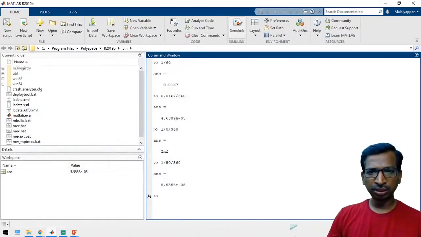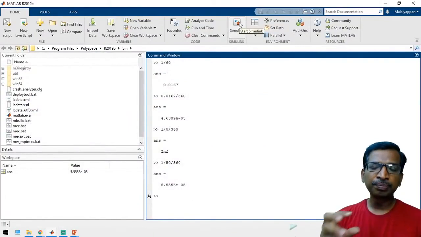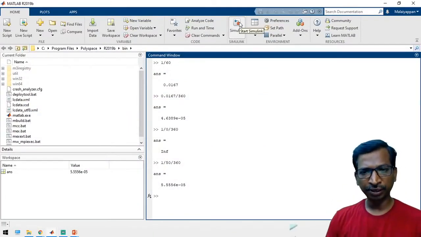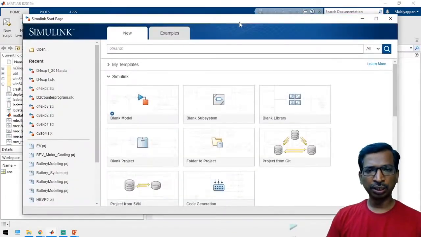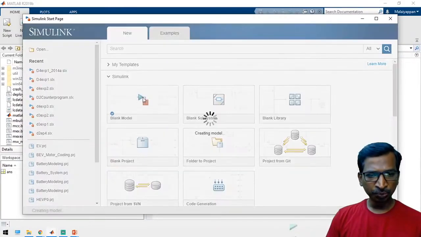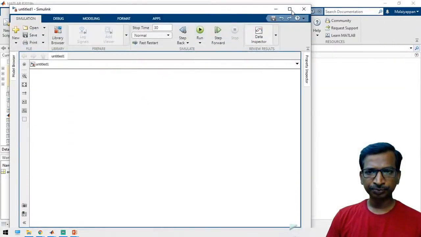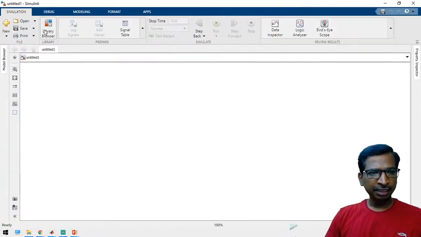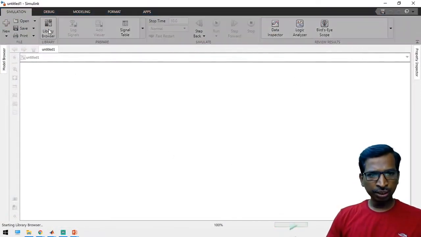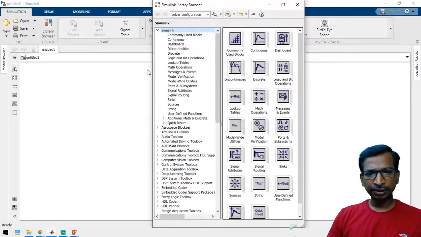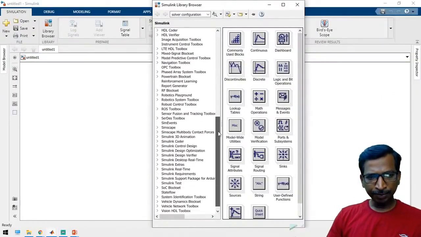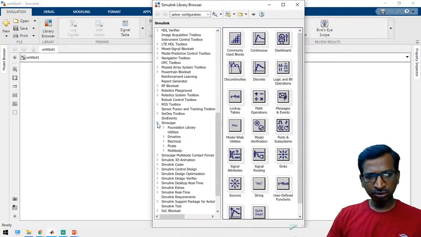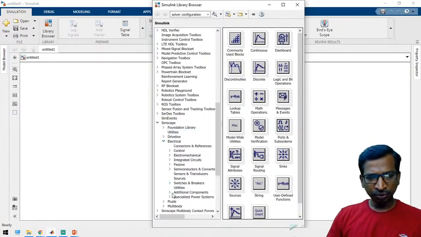Now let us move to Simulink. We are going to develop an uncontrolled rectifier and then a controlled rectifier. So go to Simulink, create a new block, and here go to the library browser, open the library browser, and go to Simscape, then Electrical, then Specialized Power Systems.